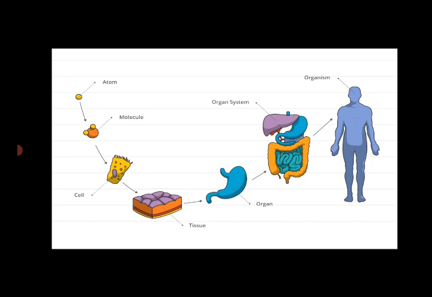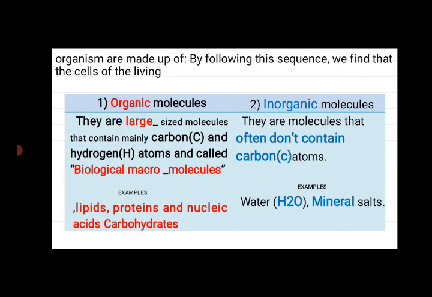As we see, the human body consists of a group of systems, such as the digestive system. The digestive system consists of a group of organs, such as the stomach. The stomach consists of a group of tissues, and each tissue consists of a group of cells, and each cell consists of a group of molecules, and each molecule consists of a group of atoms.